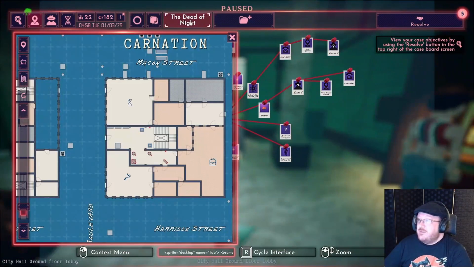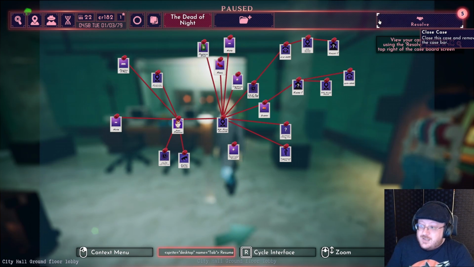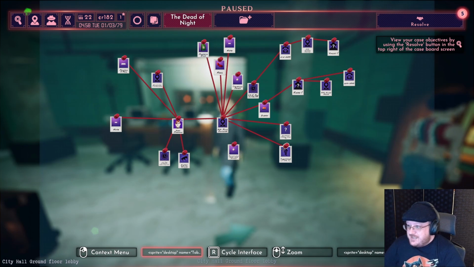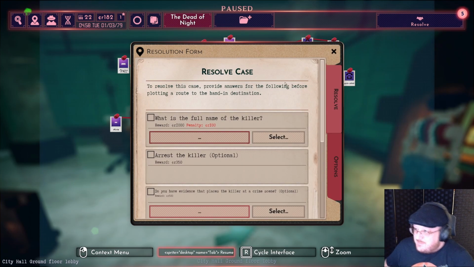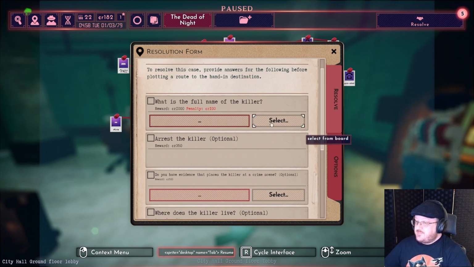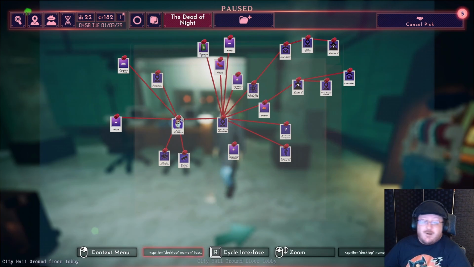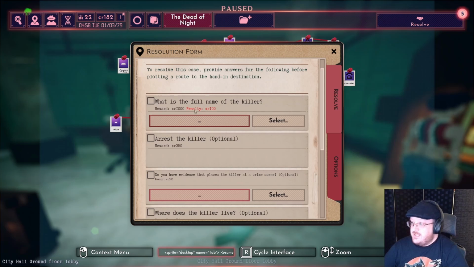So if we open up the board, this tutorial case is called The Dead of Night. So if we click on to see the result, oh look, he's moonwalking there in the background. Basically the game pauses, but the animations just stay in place. So in order to solve the case, we need the full name of the killer. And to fill this out, we can select from any profiles we have. So if we knew who the killer was, we could select them into this.